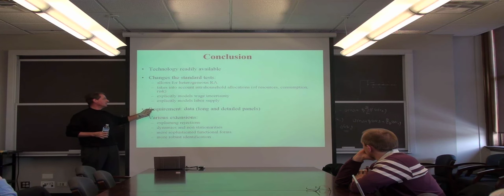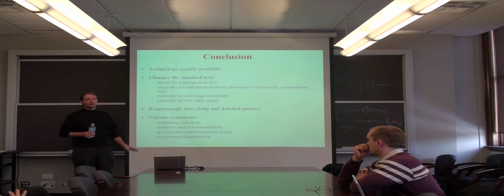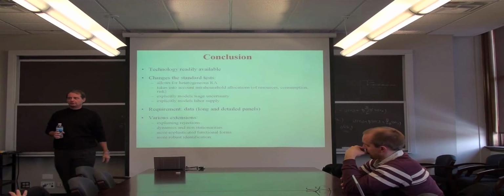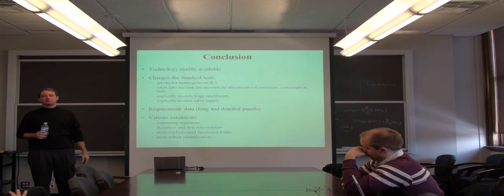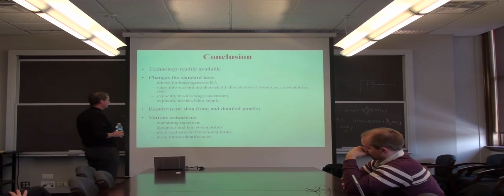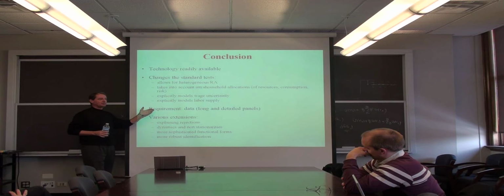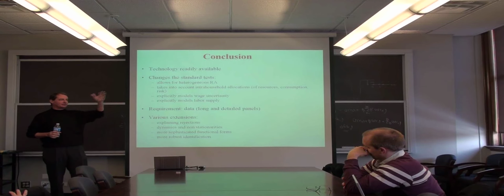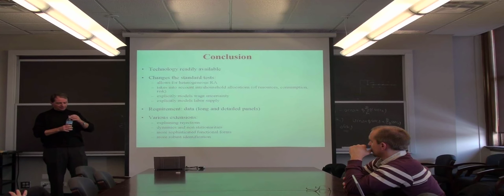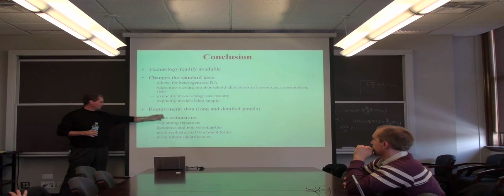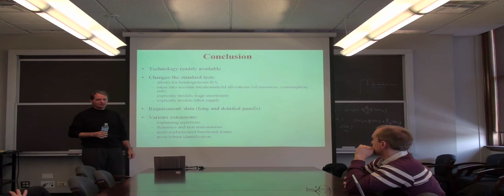The point is you need panels. My philosophy now is if you don't have long panels, testing for efficient risk sharing really requires very heroic assumptions that I'm a bit reluctant to make. Of course, I'm spoiled because I have good data, and I can afford to have some contempt for short panel data. And these are a bunch of responses. I'm done.